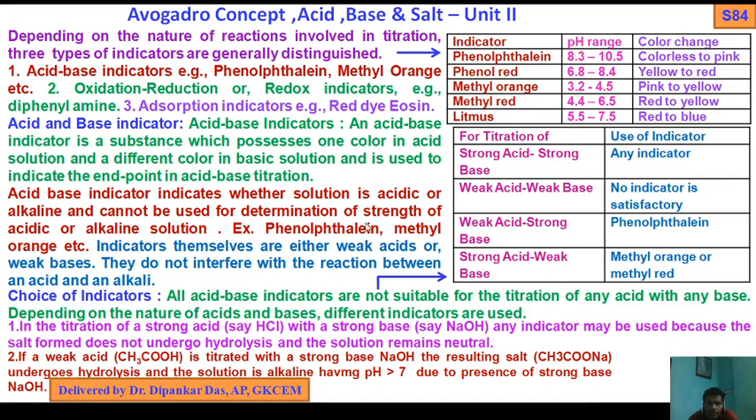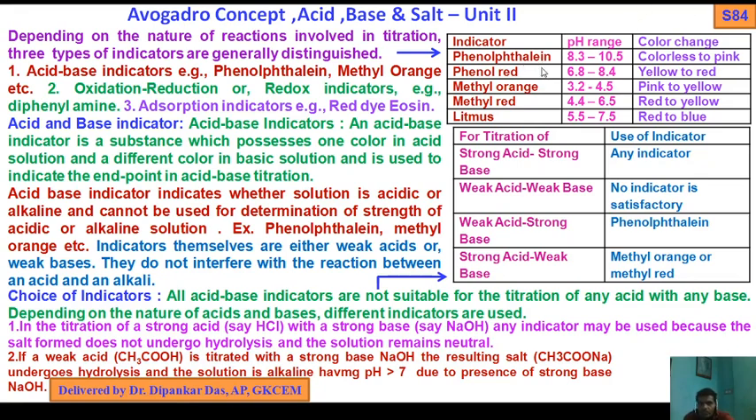For example, phenolphthalein and methyl orange indicators are themselves weak acids or weak bases. They do not interfere with the reactions between an acid and alkali. Now come to indicators, their pH range and color range. You should remember the color range, pH range, and indicator. It is very important for both theoretical and practical purposes, during acid base titration, pH determination, conductivity determination, and many practicals.